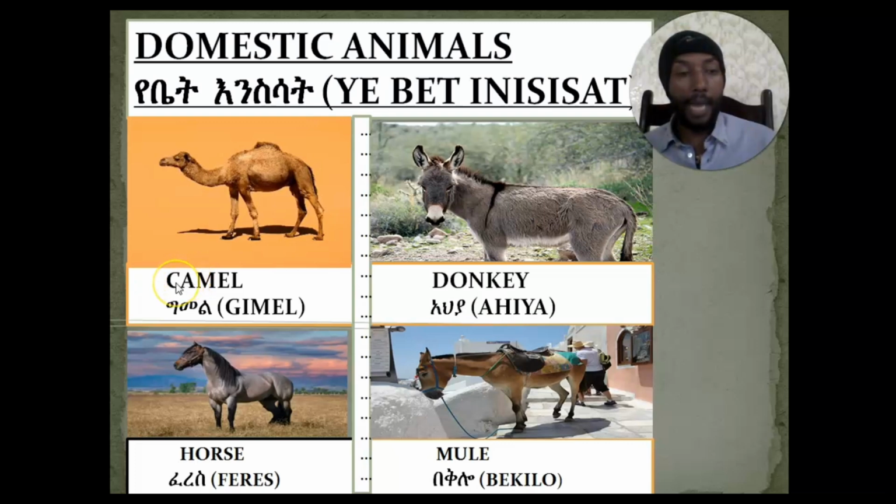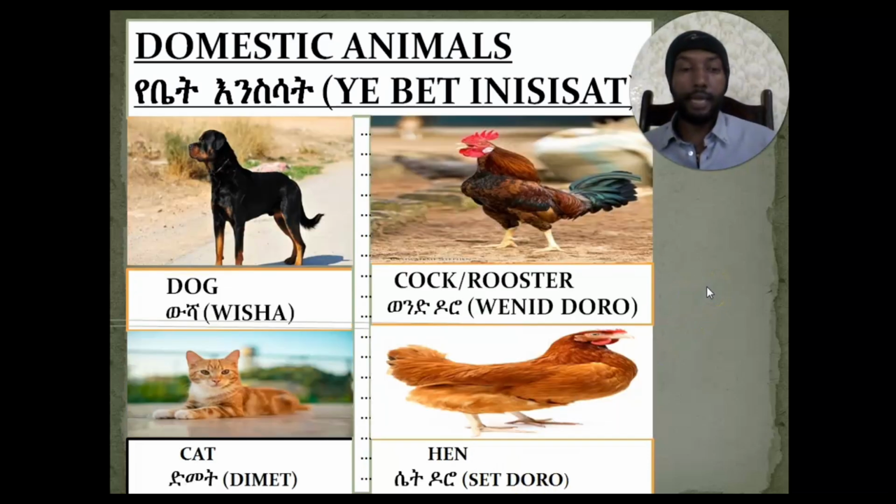So the other members of a domestic animal are what? Camel, and camel in Amharic is called ግመል. Donkey, and donkey in Amharic is called አህያ. Horse, and horse in Amharic is called faras. Mule, and mule in Amharic is called baklo. Let us see other members of a domestic animal.